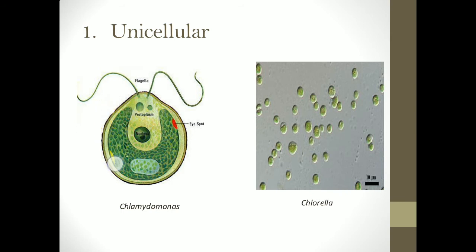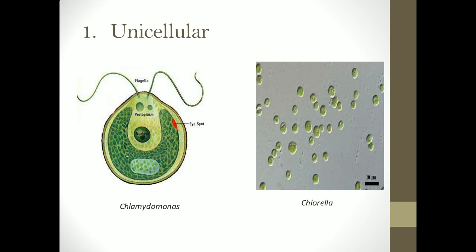If the thallus is motile, it means it is able to move around, and the cells will be either spherical or oval or pear shaped in nature, and they will have flagella, either one or many, which help them in motility or locomotion. That is why this kind of thallus is called a motile unicellular thallus.